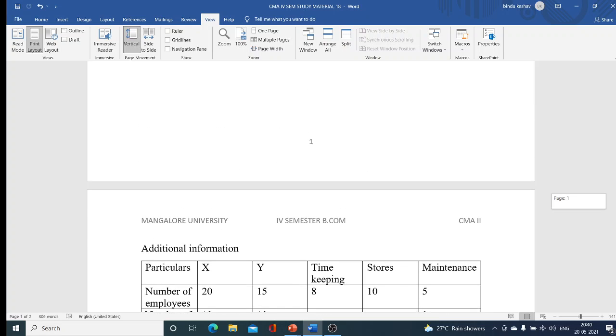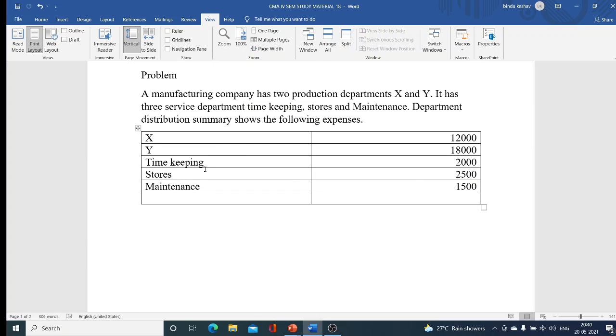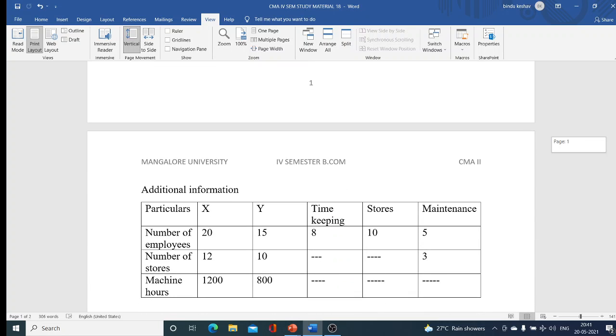Now we should know the basis of distribution of overheads. For the timekeeping department, the basis of distribution of overheads is number of employees. For stores, it is the number of stores or the value of materials. For maintenance, it is the machine hours. Maintenance is for the machine, so machine hours.